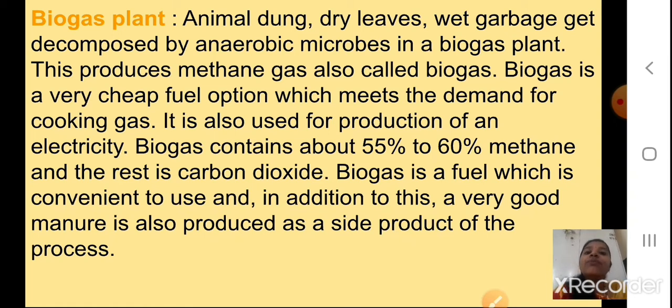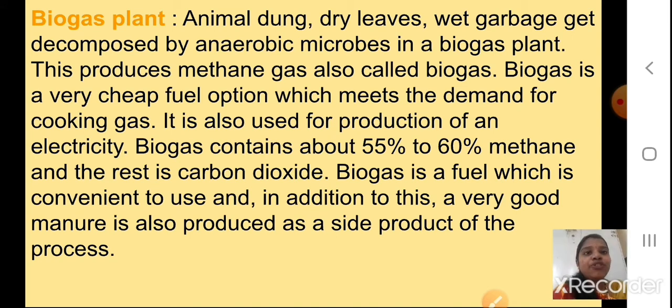Okay, now we are going to start students with the biogas plant. Now animal dung, you know this, what is a biogas plant? Yes, you have studied a lot in your previous standards also. Now animal dung, dry leaves, wet garbage get decomposed by anaerobic microbes in a biogas plant. Okay, this produces methane gas. We know in the absence of air it should be. So this produces methane gas called as biogas.